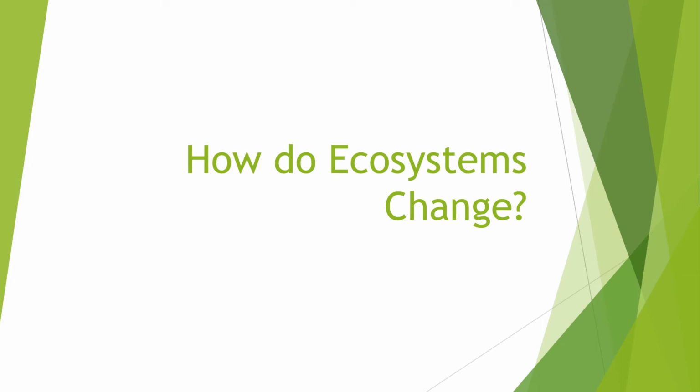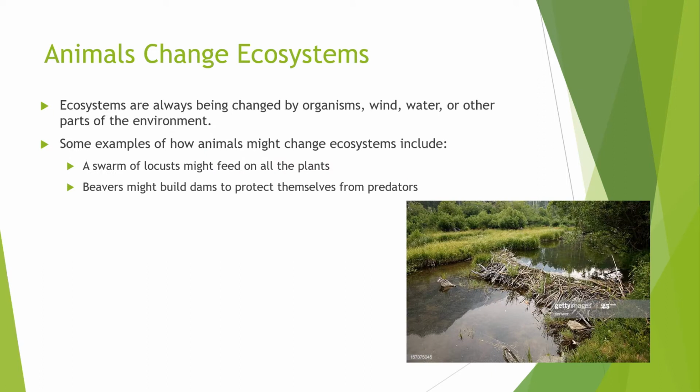We've been talking a lot about ecosystems for the last few weeks, and now we're going to dive into something a little deeper. So we've talked about the different types of ecosystems and the way that ecosystems function, but we're now going to talk about the different ways that ecosystems can change over time. Just because an ecosystem starts one way doesn't mean it necessarily ends that way.